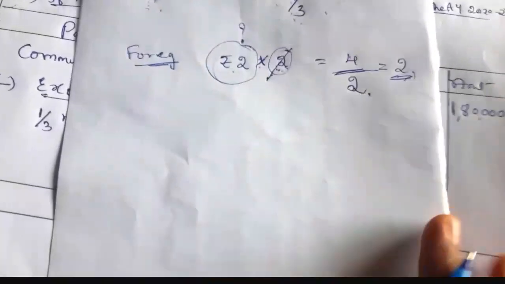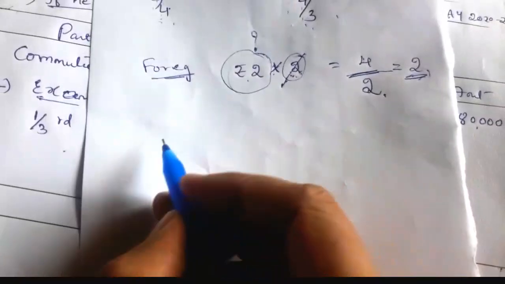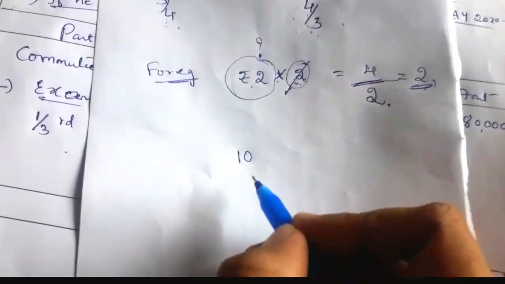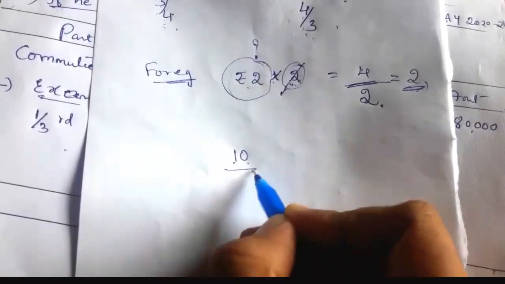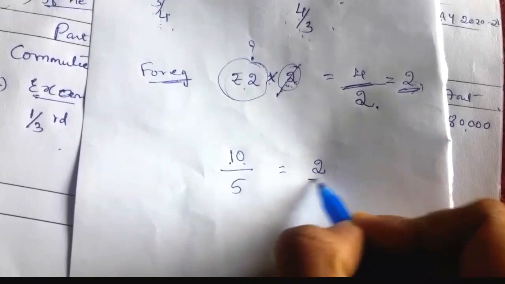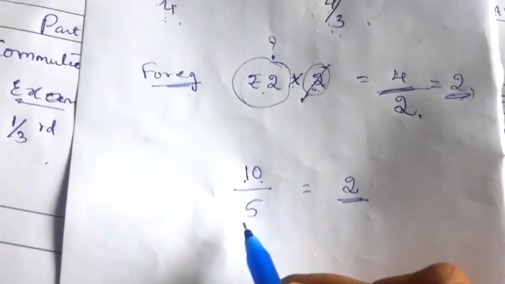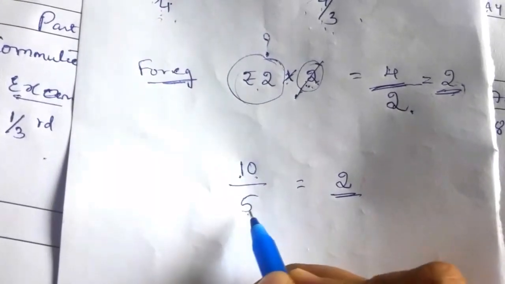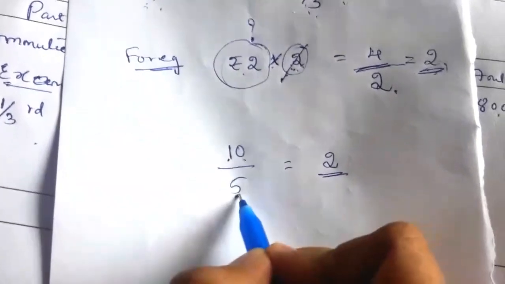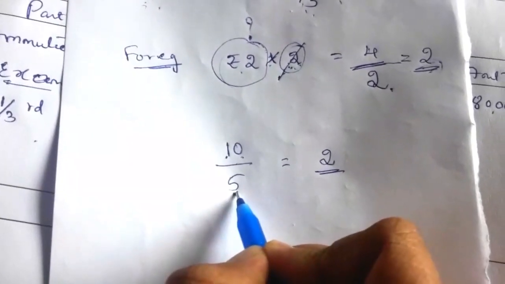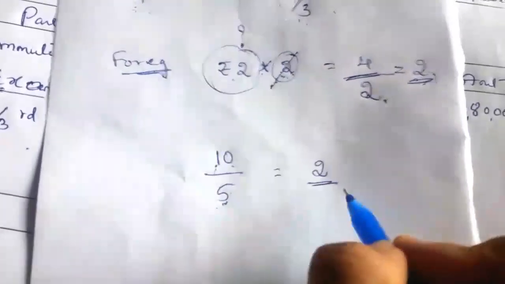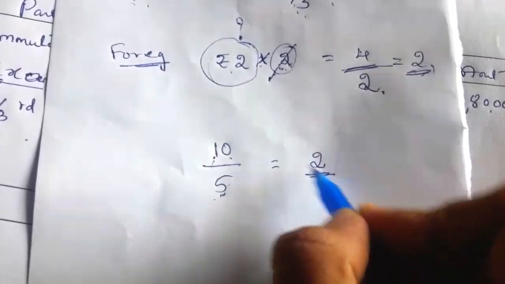So I'll tell the example for the division. For example, we'll take 10. So the rupee 10 is divided by 5. So what is the answer? 2. So this 5 is wrongly divided. If, for example, it is wrongly divided, then we have to cancel this. We need the full value. After division we got rupee 2, we need the full value.